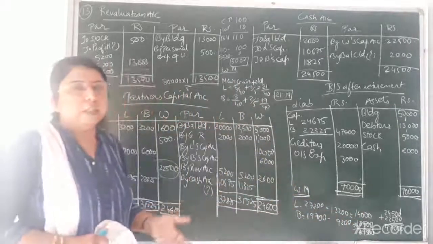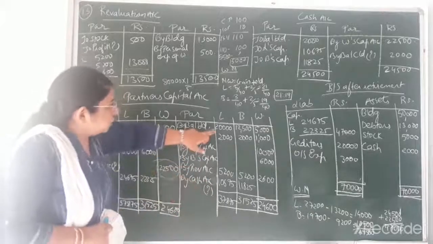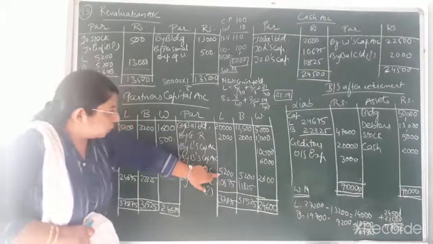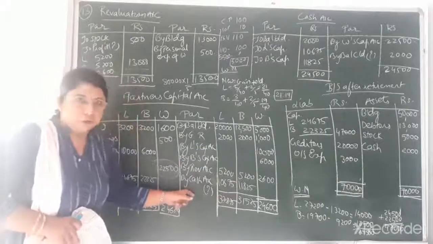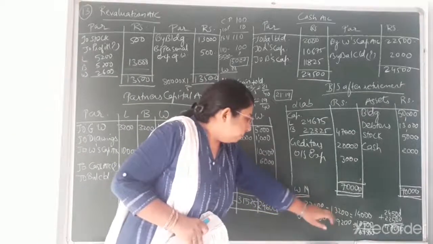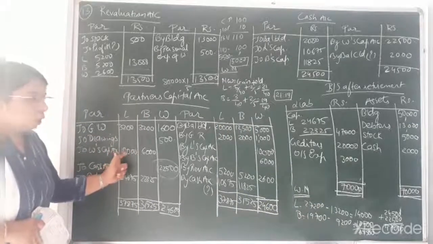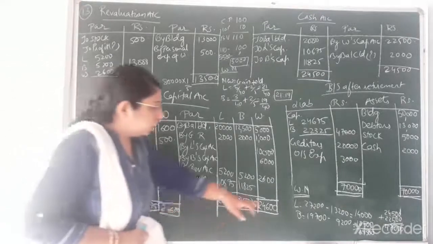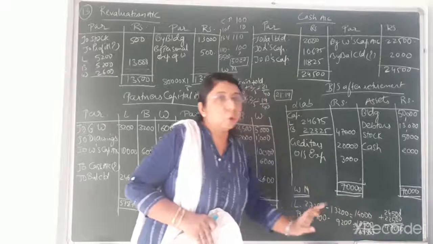Now in the same way we will find the closing balance of the other continuing partner, that is L. So in case of L, you can see 20,000 plus 2,000, 22,000, 22,000 plus 5,200, that will come to 27,200. You don't have to consider this entry of cash. So 27,200, see, I have written the working note, minus the debit entry, that is 3,200 plus 10,000, that would be coming to 13,200. Don't consider the closing capital again, this we have to find later on. So here in the working note you can see 27,200 minus 13,200, the difference gives the closing capital.